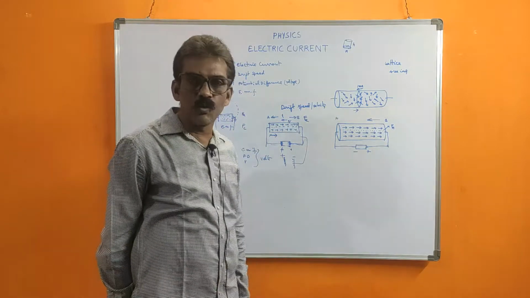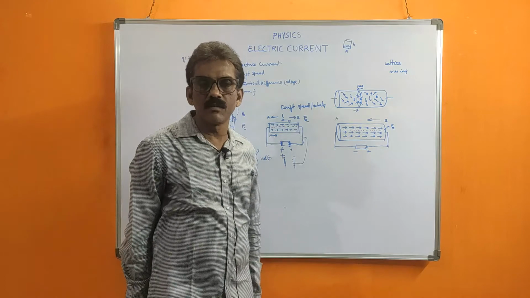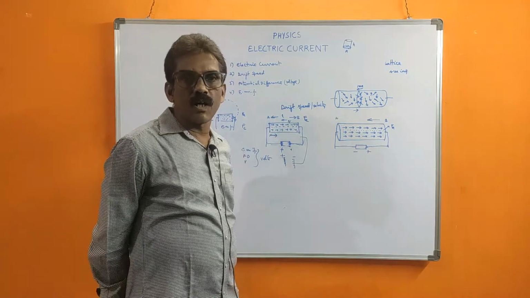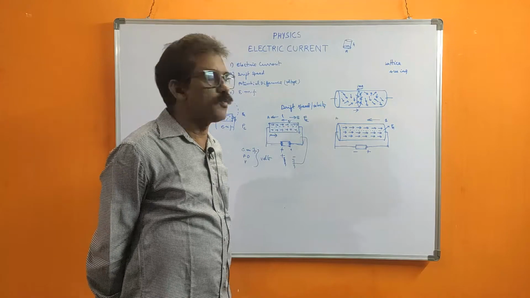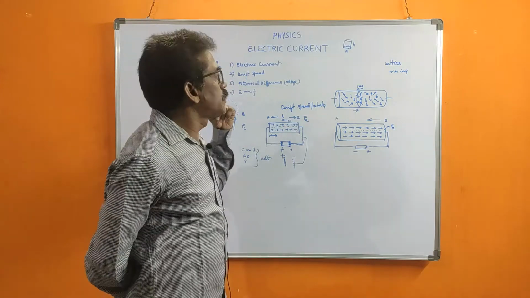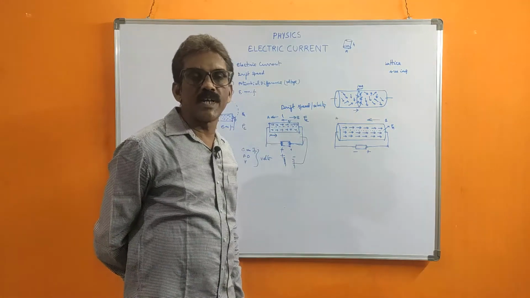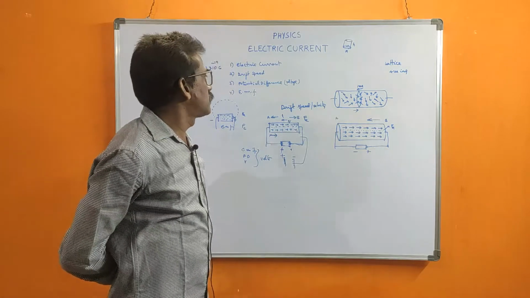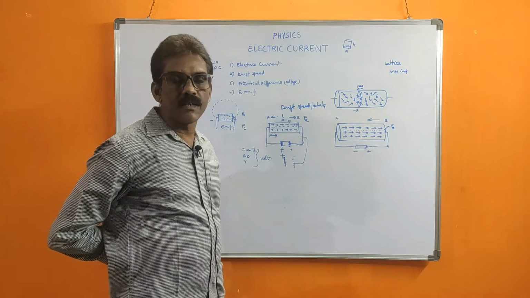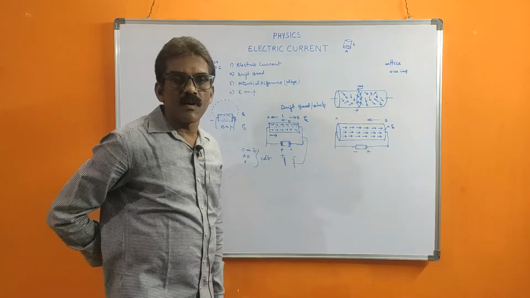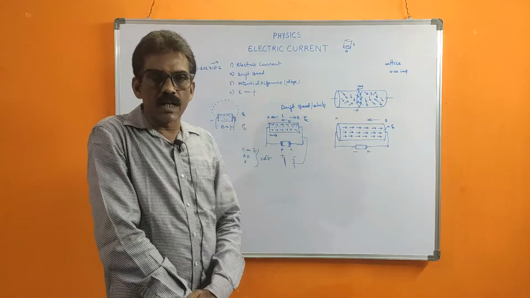Current I is equal to Q by T, where time is in seconds and charge is measured in coulombs. 1 coulomb means 6.625 into 10 to the power of 18 electrons. When 1 coulomb of charge passes for 1 second, that is 1 ampere of current through that conductor.